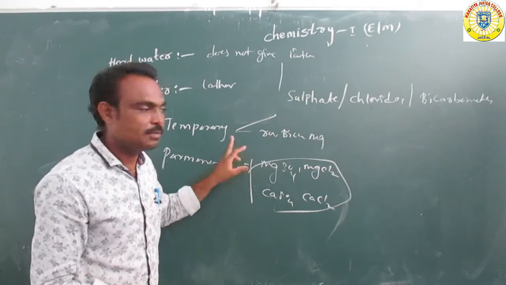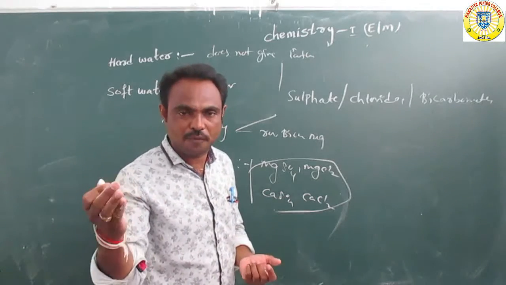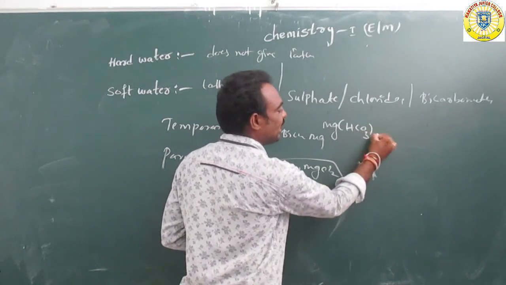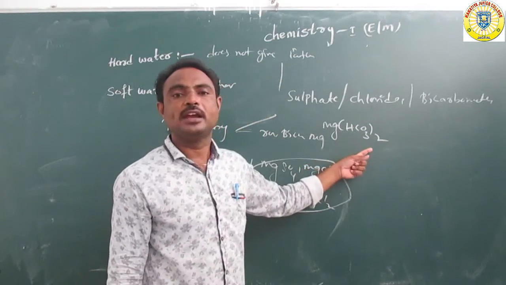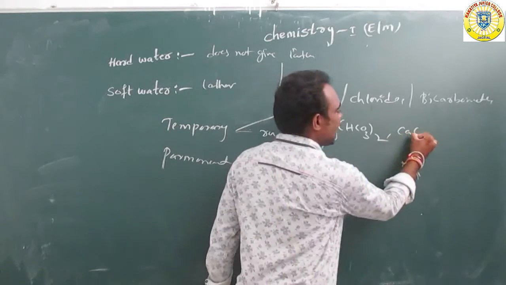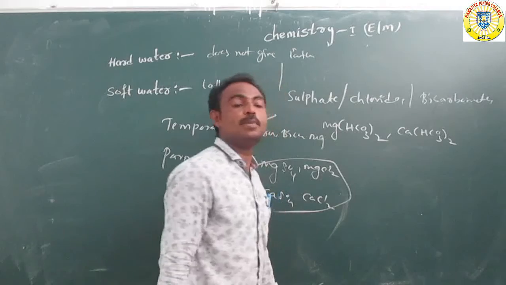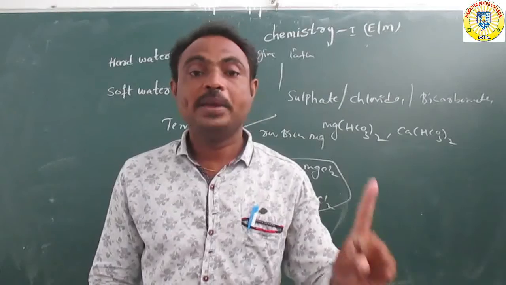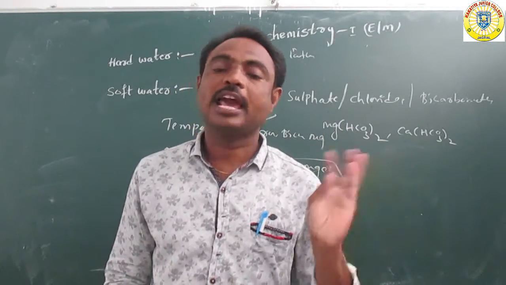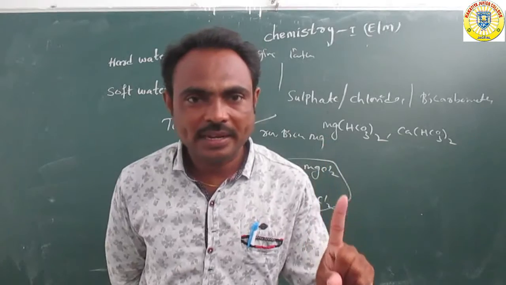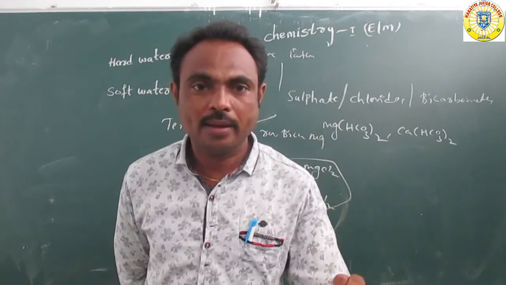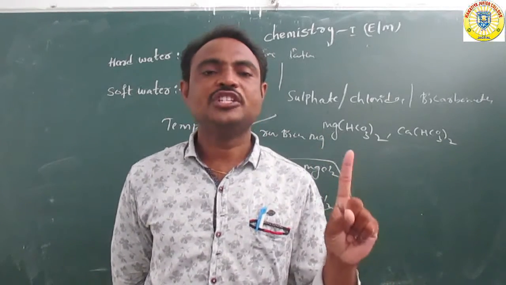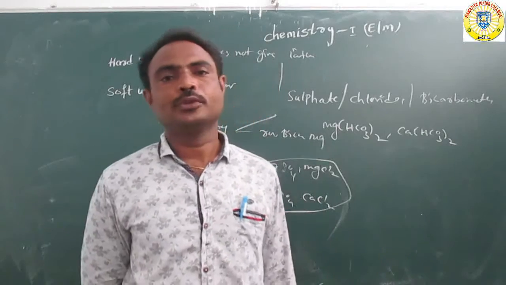Temporary method mainly removes bicarbonates, for example Mg(HCO3)2, magnesium bicarbonate, or Ca(HCO3)2, calcium bicarbonate. The permanent method is mainly used to remove magnesium sulfate, magnesium chloride, calcium sulfate and calcium chloride.